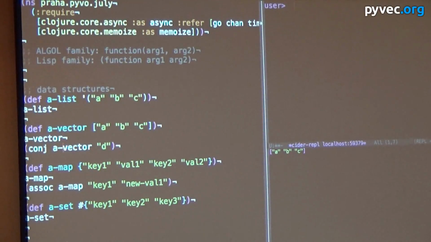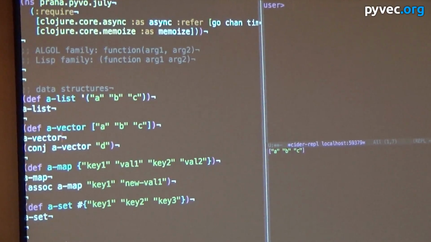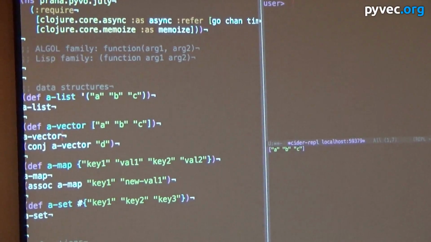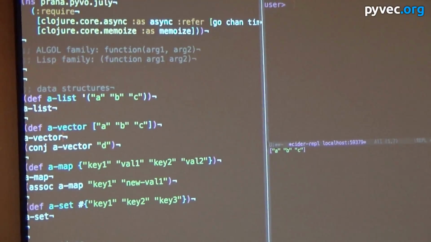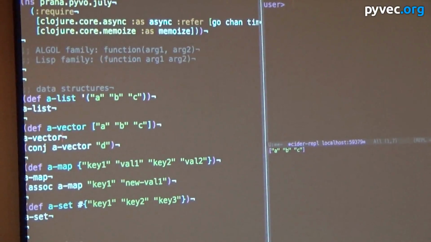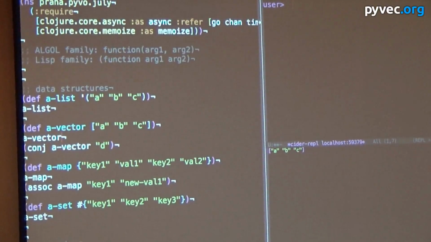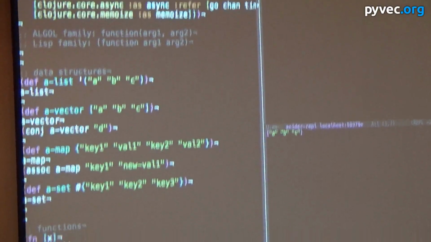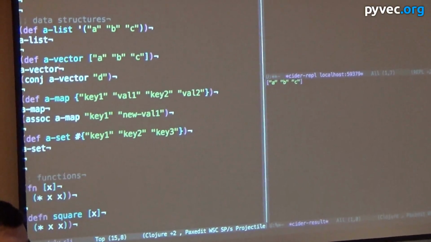However, that's not really a useful feature in and of itself. You need to be able to pretend you're changing it. So you can, say, conjoin something onto it. In this case, we can conjoin D, and we get back a vector that looks as if we changed it. However, if we go back to the previous one, it's still the same. This is, in Clojure, extremely performant. You can drop down to mutable versions if you need to in specific cases, but in almost all cases you will use immutable versions.